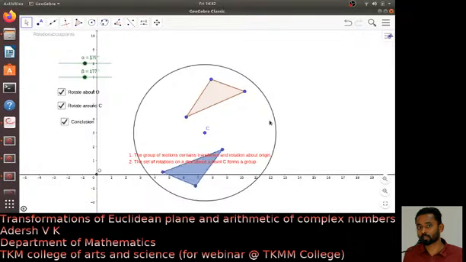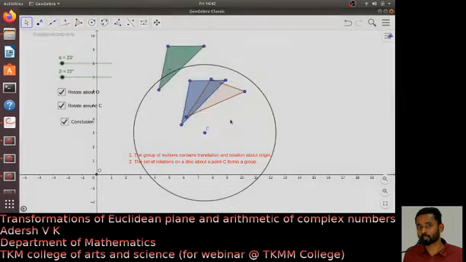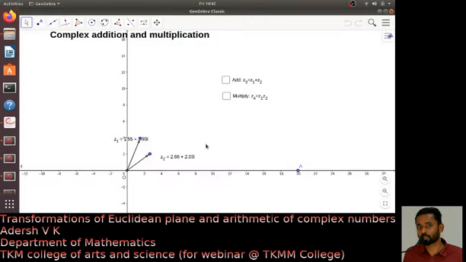So let us look into the dynamics. What is meant by addition? Addition is just the vector addition, right?